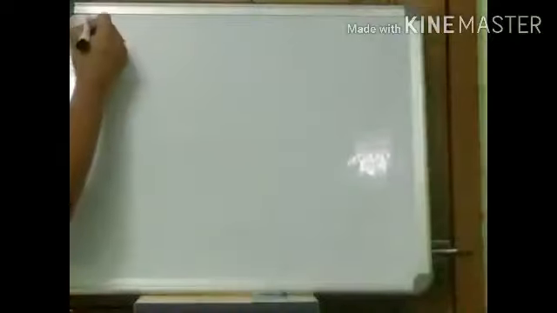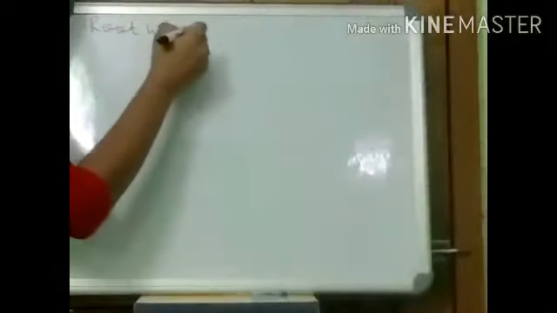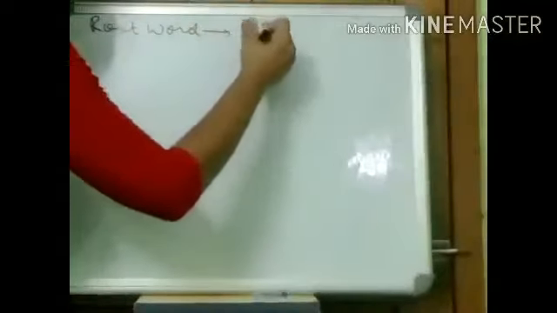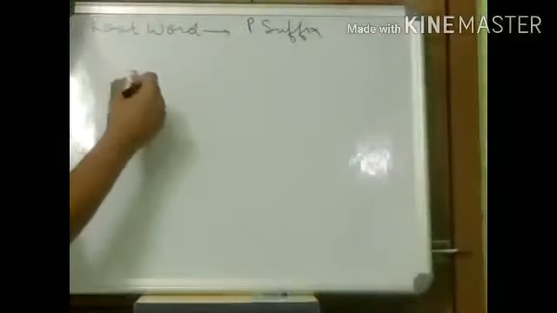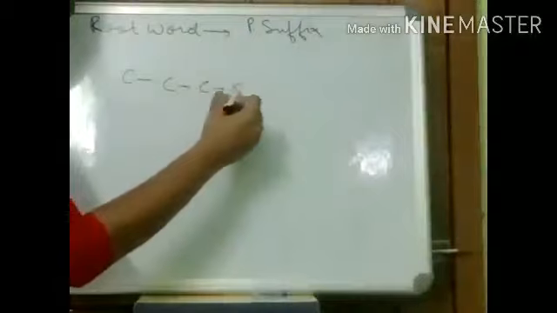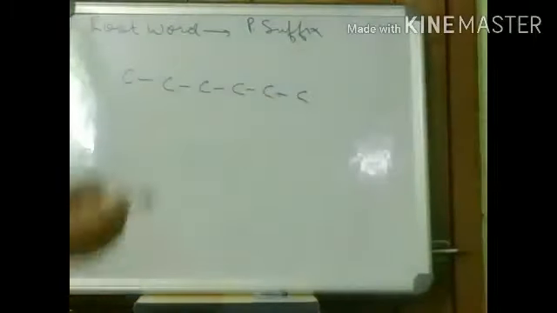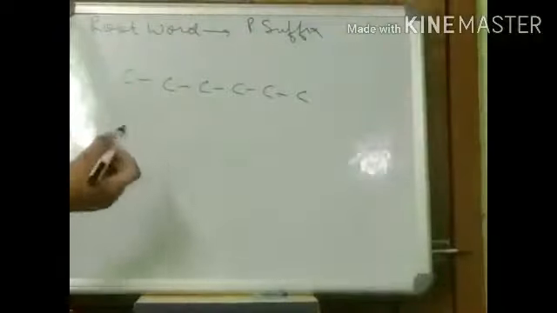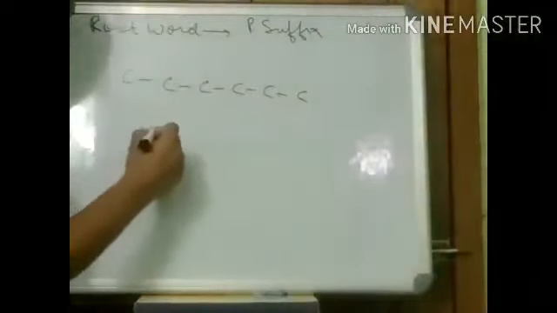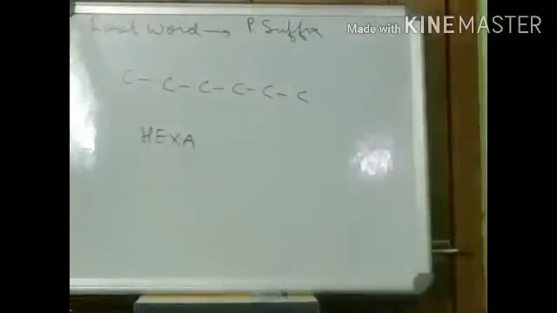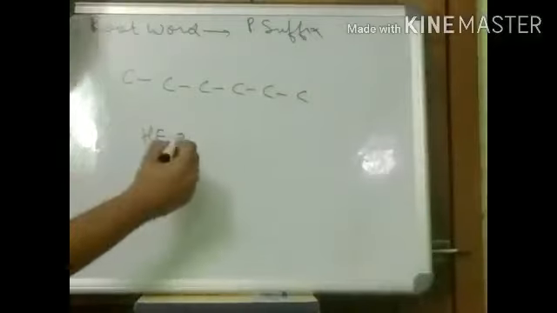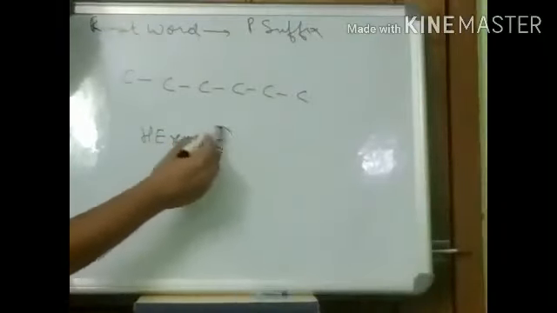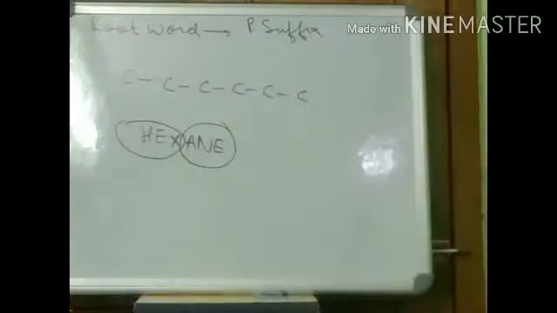First comes root word. Second comes primary suffix. Let us consider an example. It will be more clear. 1, 2, 3, 4, 5, 6. So for 6 we have the root word hex. For 6 we have hex. Now since there are no double bonds, we will have the primary suffix "ane". Suffix comes towards the end. First we have the root word, right?